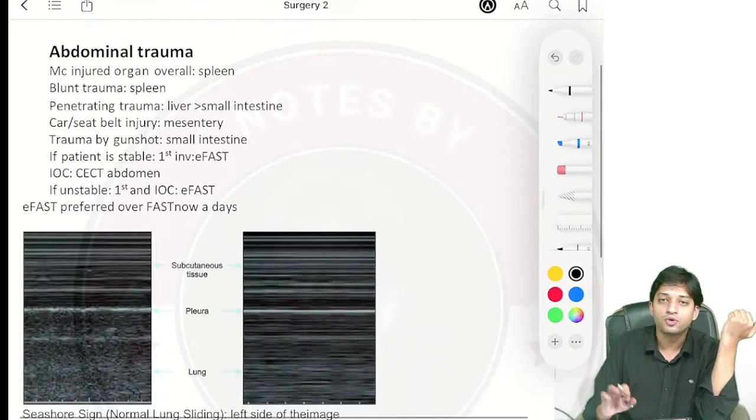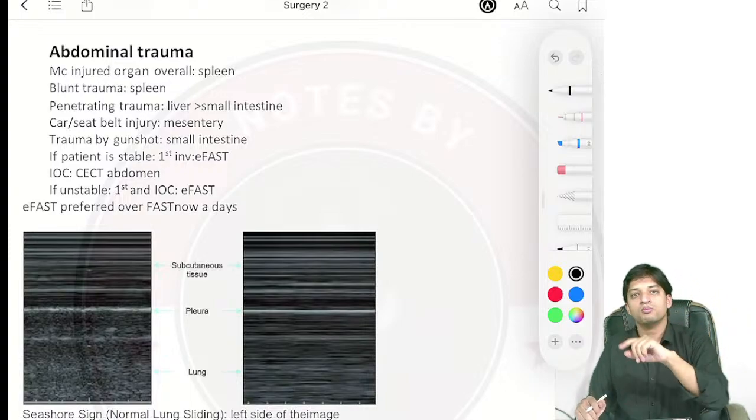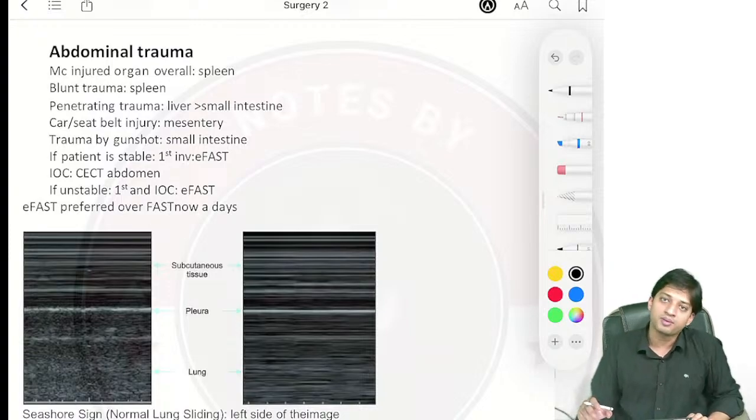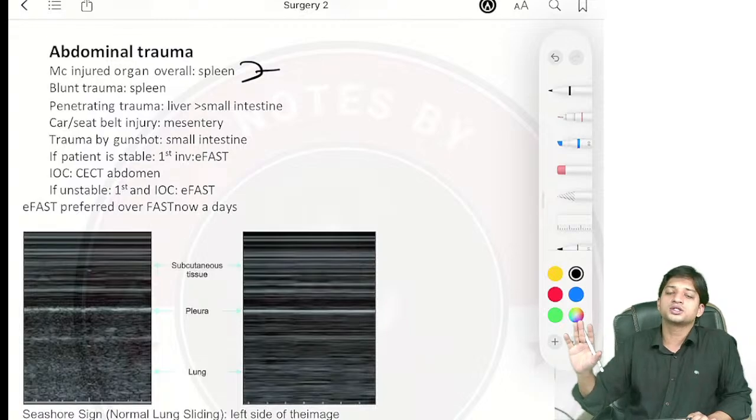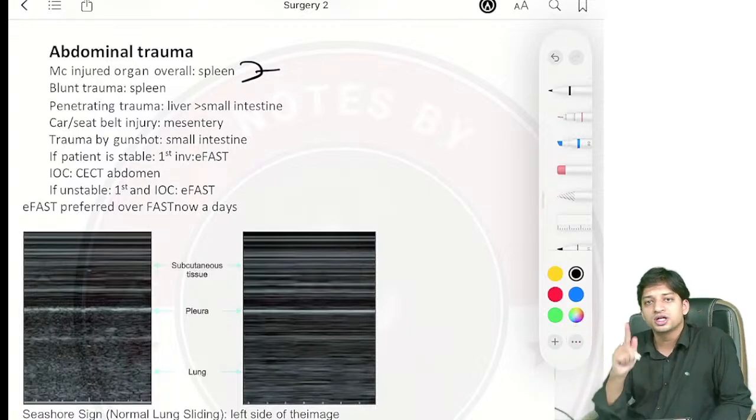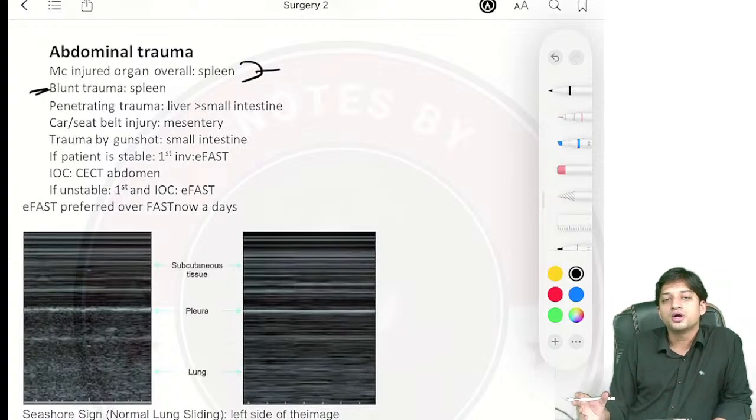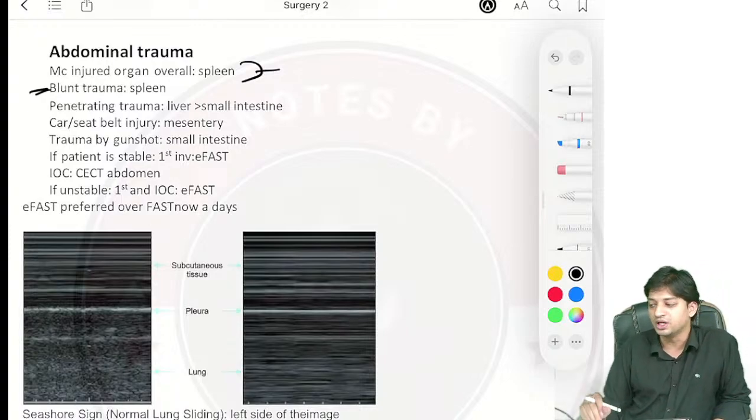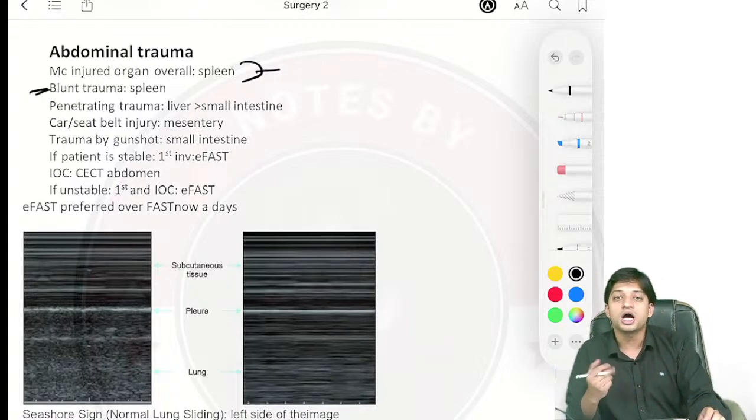Now coming to abdominal trauma. A very high yield MCQ point we will be discussing here. In abdominal trauma, the most commonly injured organ is spleen. Overall in all cases of trauma, the most commonly injured organ is spleen. Now coming to blunt trauma, they will ask you which is the most commonly injured organ? Spleen.